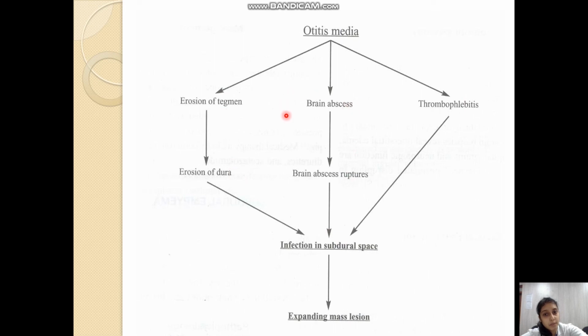Similarly, a brain abscess, through direct erosion or venous spread, when it ruptures, will lead to infection in the subdural space. Due to retrograde thrombophlebitis, infection can also reach the subdural space, and here it will create an expanding mass lesion.